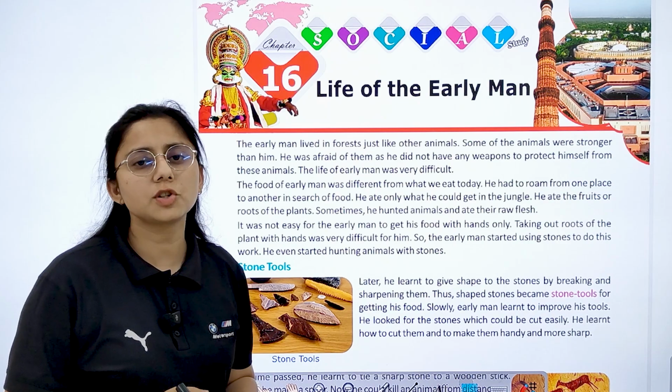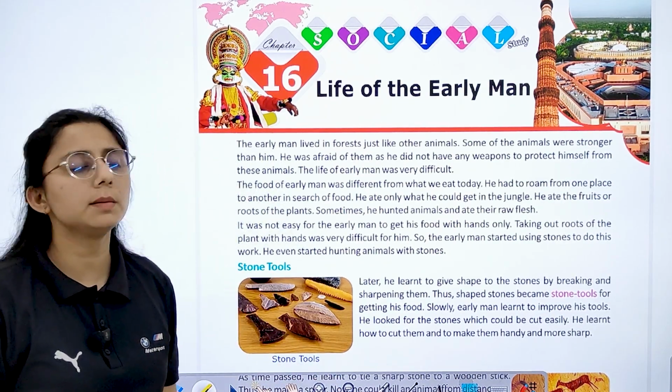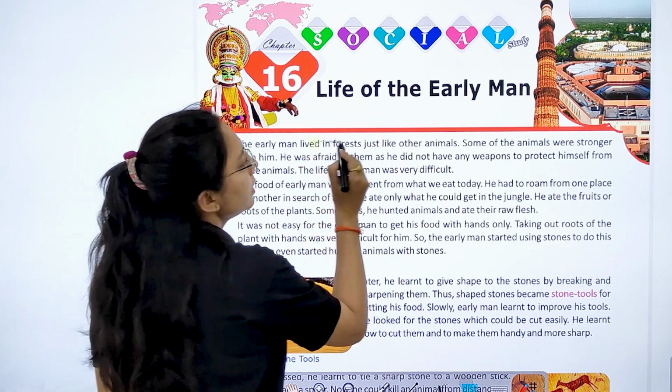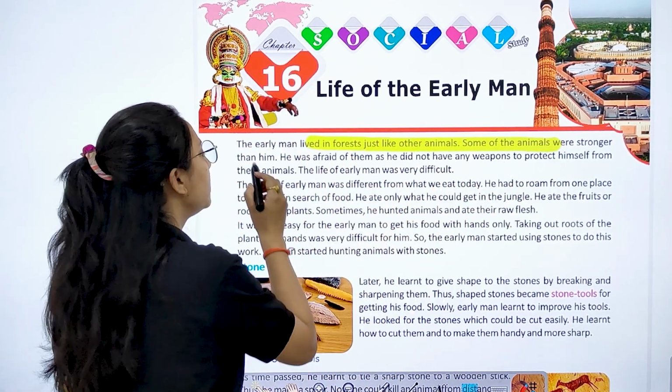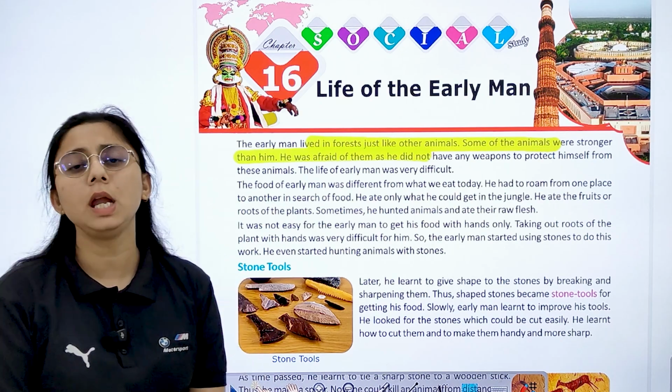Now today let's start with chapter number 16, Life of the Early Man. So in this chapter we will study about the early man. Early man lived in the forest just like other animals. Some of the animals were stronger than him. He was afraid of them as he did not have any weapons.